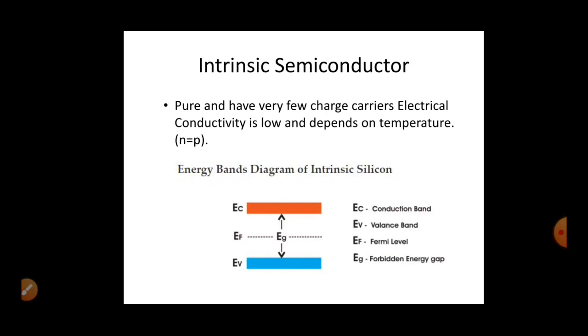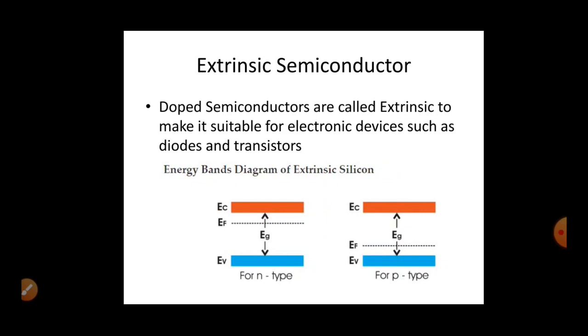Fermi level means the maximum level of energy of an electron at absolute zero temperature. In intrinsic semiconductor, the Fermi level always has to be at the middle of the energy gap, that is, in between the valence band and the conduction band. In the case of extrinsic semiconductors, that is doped semiconductors, for n-type the Fermi level has to be near the conduction band, and for p-type the Fermi level has to be near the valence band.